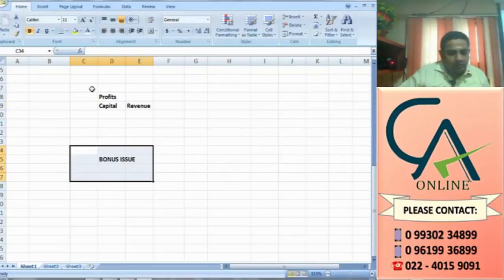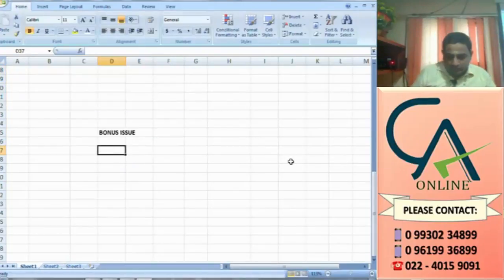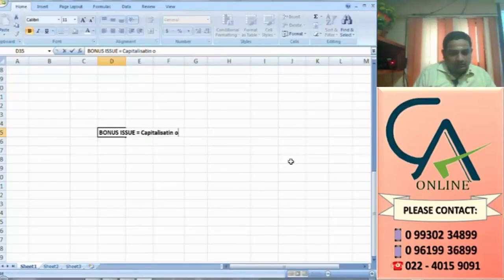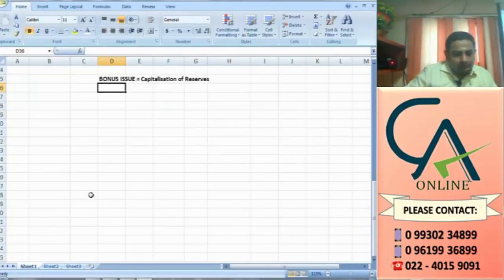So what we need to do in this chapter itself, bonus issue is nothing but capitalization of reserves. That means reserves are converted into shares.